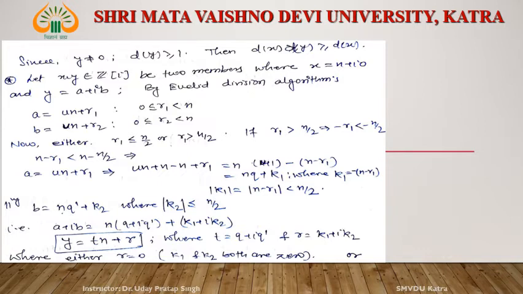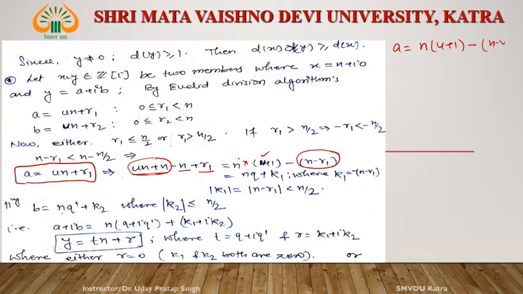Say, what is a? A is equal to un plus r1. Then add n and subtract n: un plus n minus n plus r1. So this thing is n into u plus 1 minus n minus r1. What is n minus r1? So a is equal to n into u plus 1 minus n minus r1.